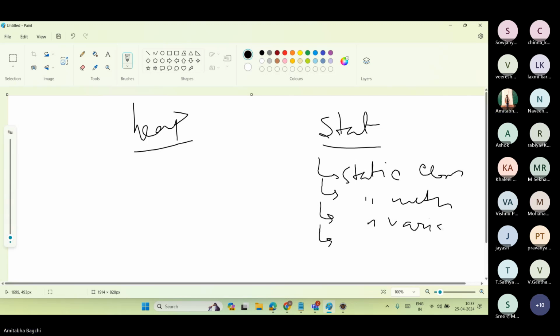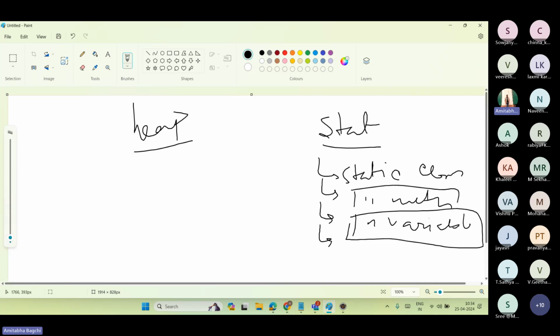Whenever I use the keyword static, the variable gets a memory place assigned to it. And if you remember, heap memory doesn't get memory unless it's needed. Whenever I need it in the code, like int x equals 4, then heap memory comes into play, correct?